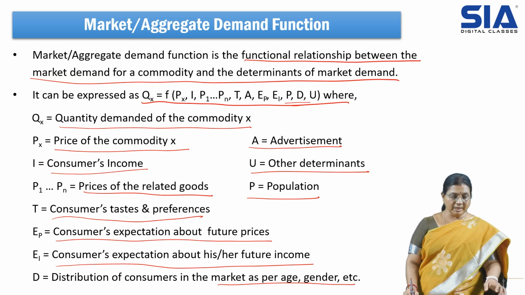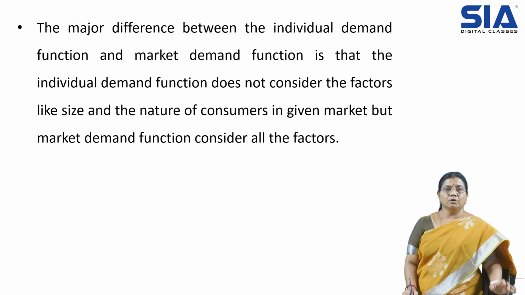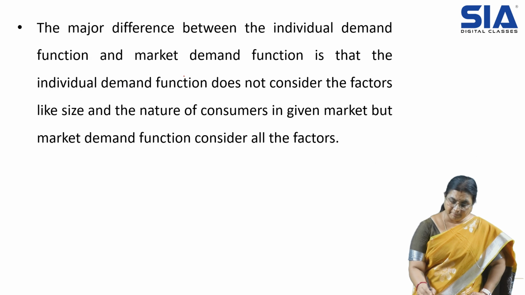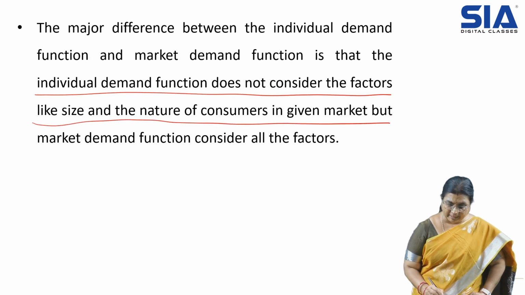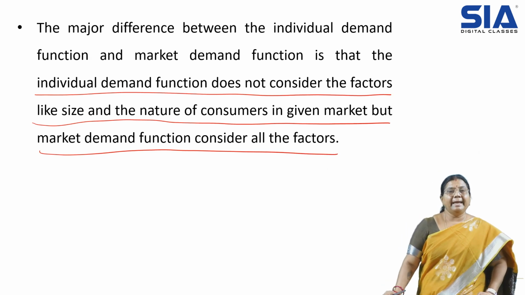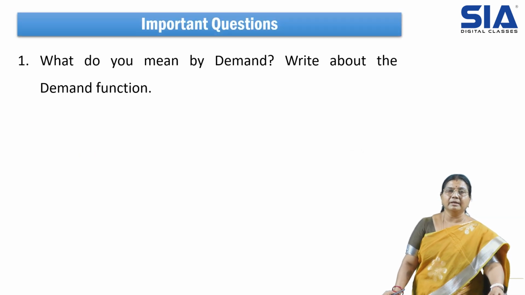So this is about the market or aggregate demand function. When we talk about the difference between the individual demand function and the market demand function, the individual demand function does not consider factors like size and nature of consumers in the given market, but the market demand function considers all the factors like size, age, gender and other things. So these are the differences between individual demand and market demand.